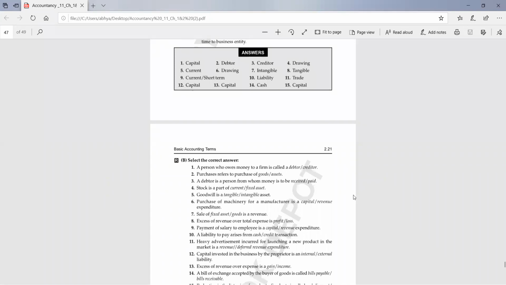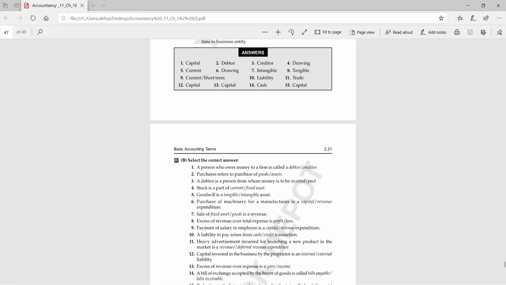creditor. Who owes money to the firm? No. Who owes money means who has to give money to the firm. So how can it be a creditor? He is a debtor. Harshita, I have unmuted you. Yes, ma'am. Start reading. Purchases refer to purchases of goods. Yes, very good. Third. A debtor is a person from whom money is to be received. Yes, very good. Next.